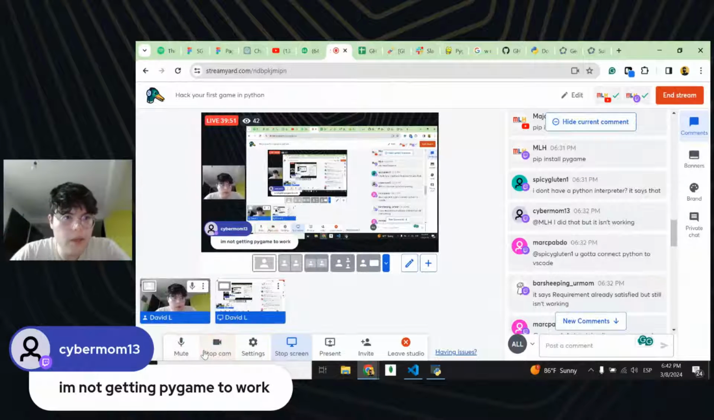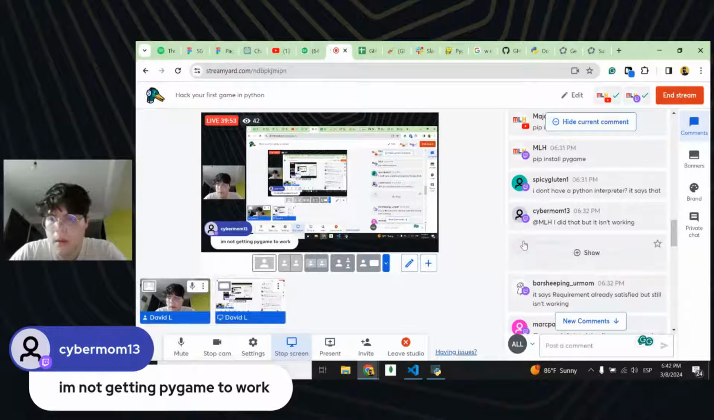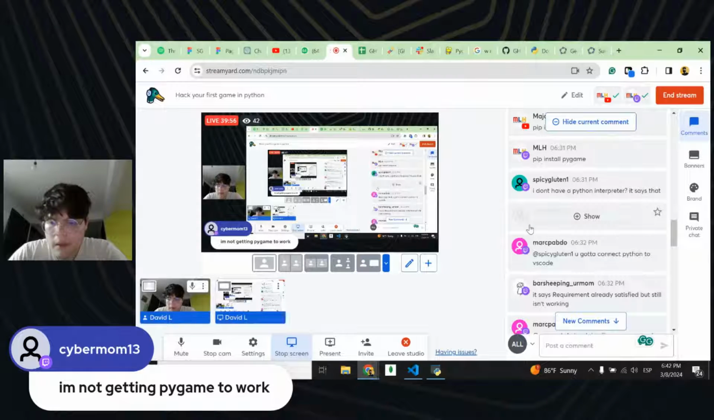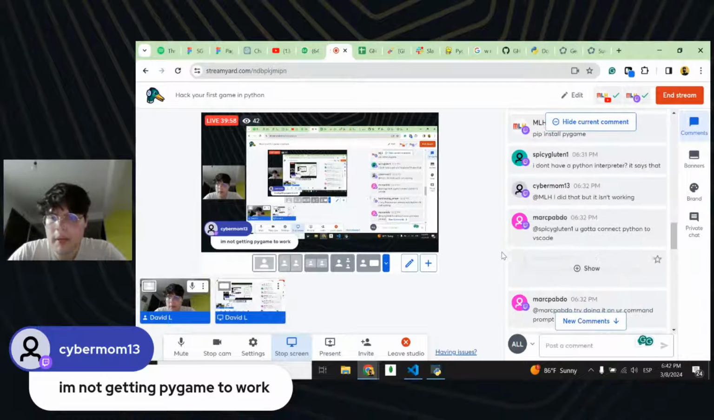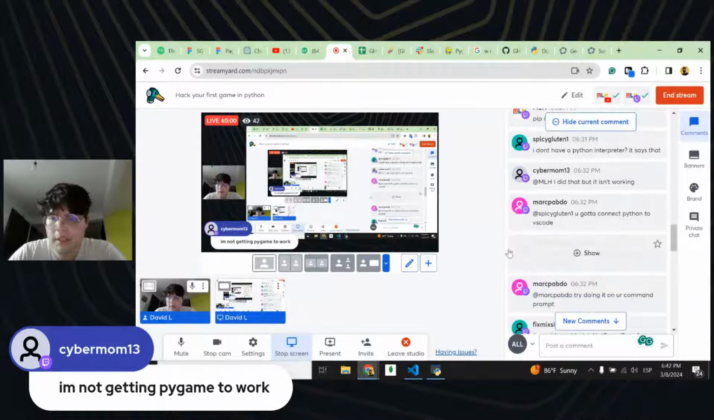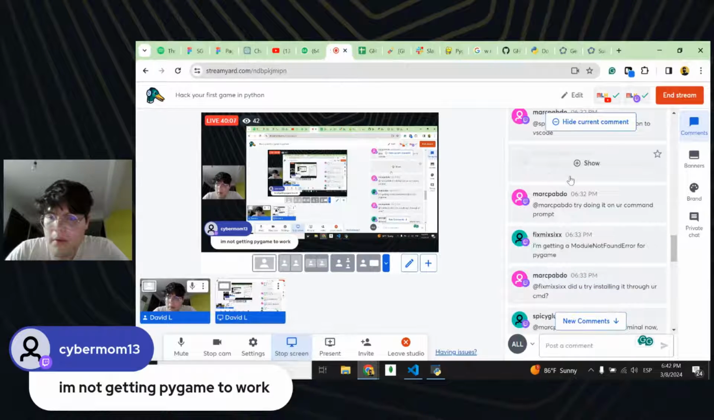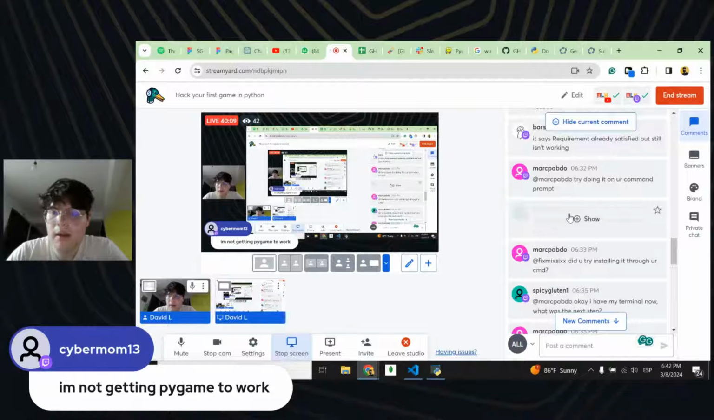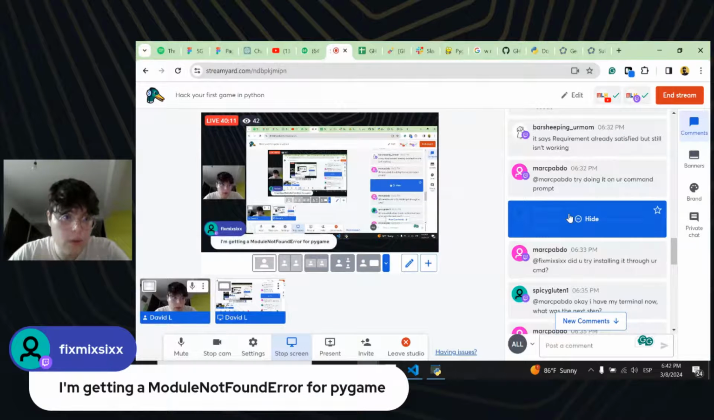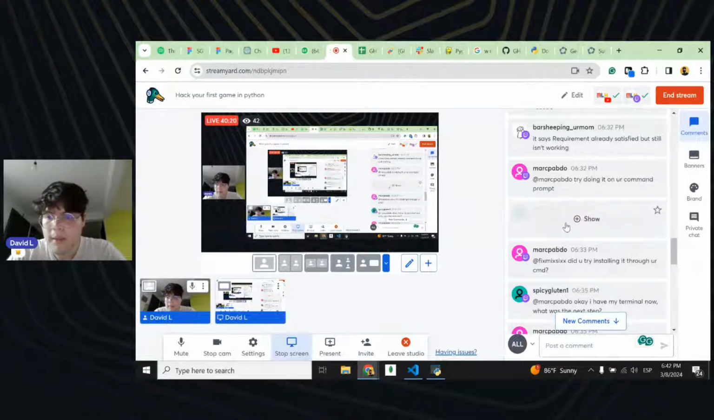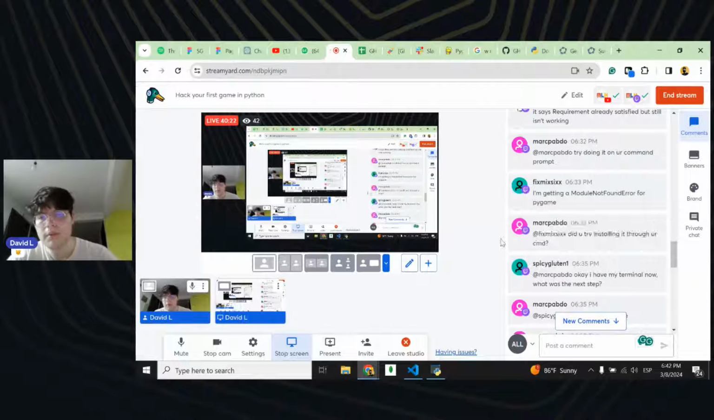Yeah, that's better. Okay. So you installed this, but it didn't work. You've got to connect Python to VS Code. It says requirement already satisfied, but it is still not working. In Command Prompt, I'm getting a module error for PyGame. Are you getting that in Visual Studio Code, or while trying to run your main.py file on your terminal? Did you try running it through your CMD?